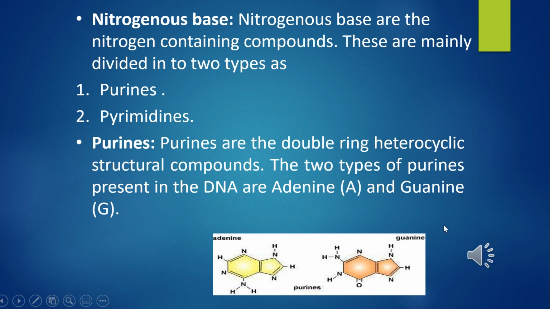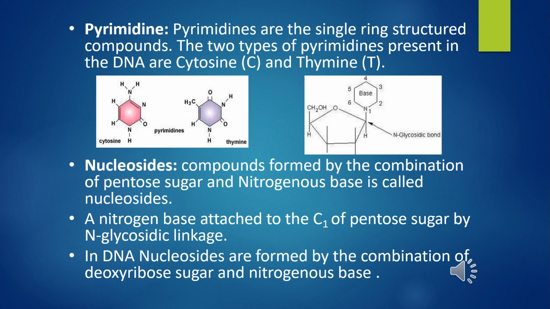In the previous slide, we studied sugar and phosphoric acid. In this slide, you can see nitrogenous bases. Nitrogenous bases are mainly two types, as I have told you, purines and pyrimidines. Purines are adenine and guanine, and pyrimidines are cytosine and thymine. You have to learn the structures of adenine and guanine, and in the next slide, we will study the structure of pyrimidines. Here you can see the structure of pyrimidine. Pyrimidines are single ring structures, as I have told you, 6-membered single rings, and they are cytosine and thymine.